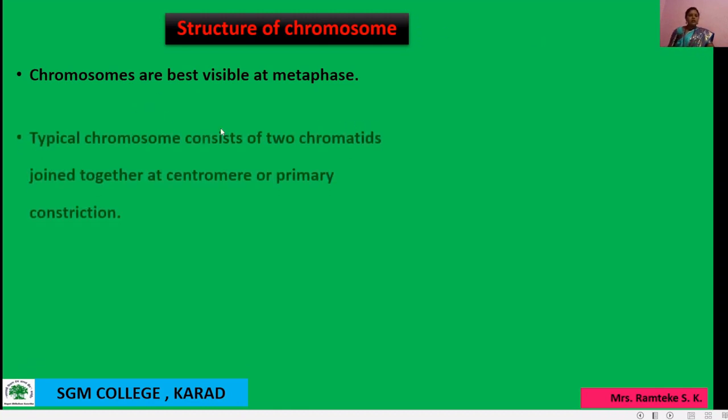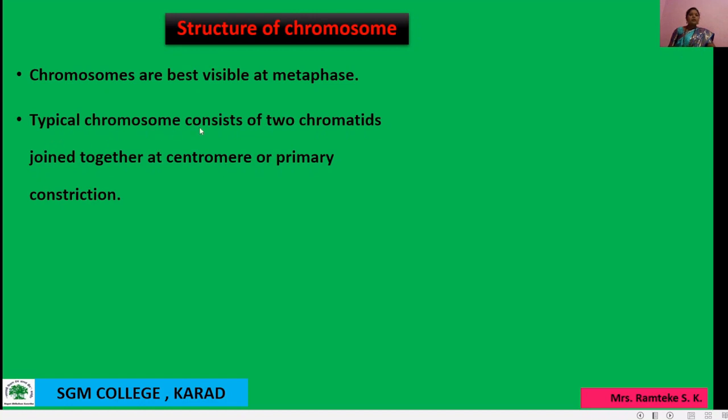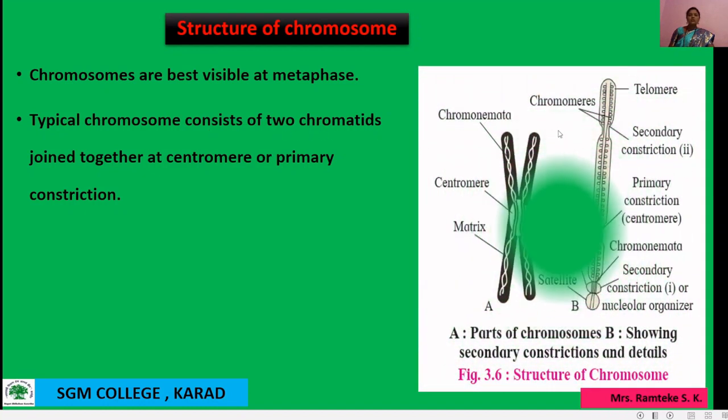Okay, let us see the second point here. A typical chromosome consists of two chromatids. See in this structure of chromosome, these are the chromatids. See here, this one and this one are the chromatids, and these chromatids join together at the centromere. These two chromatids are joined at a center point. That center point is known as the centromere or the primary constriction.